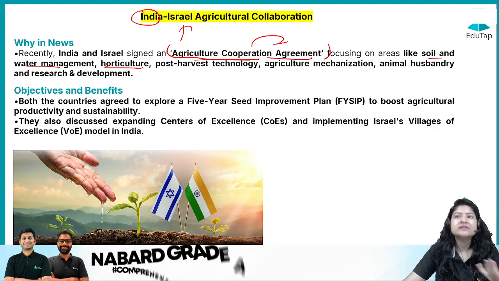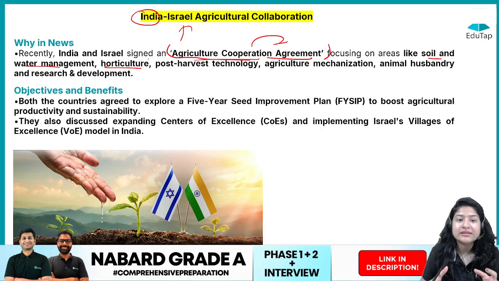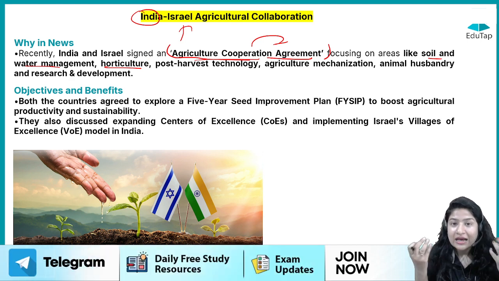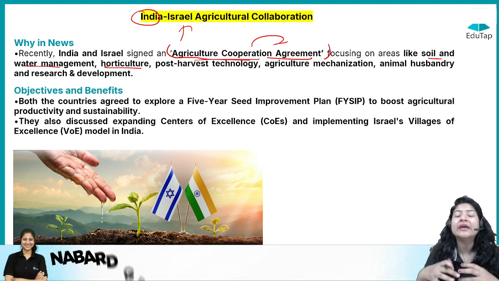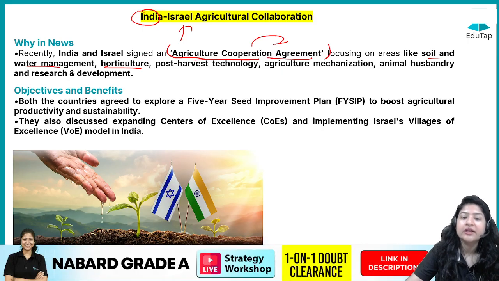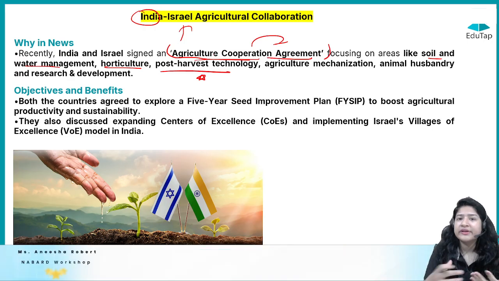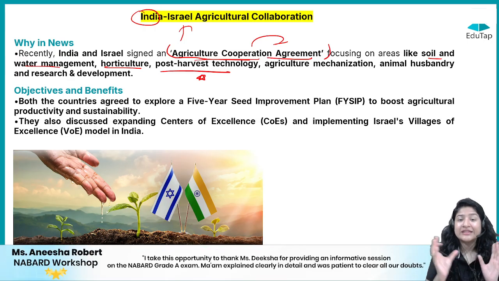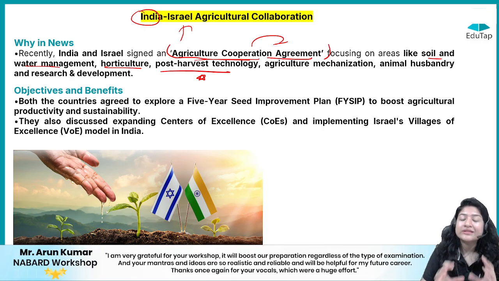Horticulture, because what is happening, the population is increasing but the land size is decreasing, right? So we have to do much and much collaboration and research in agriculture, in horticulture. How can we increase the productivity, right? How can we increase the yield? Post harvest technology, very important, because around 20 to 25% of food wastage in India occurs after harvesting, right? Post harvest wastage at 20 to 25%, which is actually a huge amount.